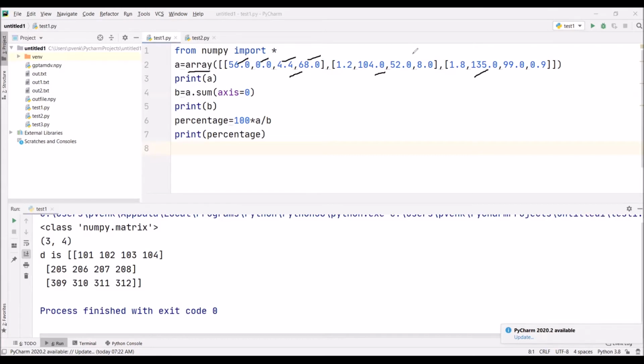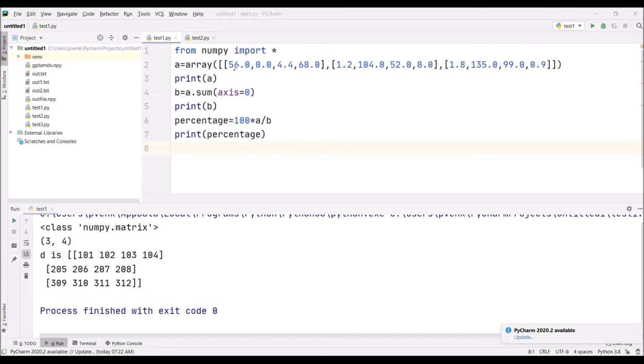Now this is a two-dimensional array because we have 3 one-dimensional arrays, and in each one-dimensional array we have 4 elements. So the shape of array A is 3 by 4, and we can also know this is a two-dimensional array by seeing the 2 square braces.